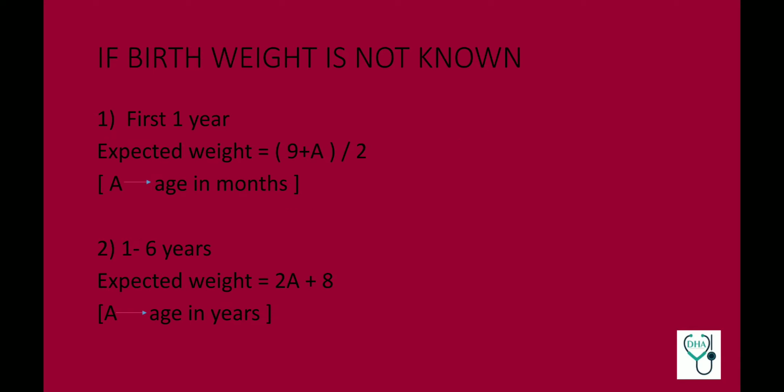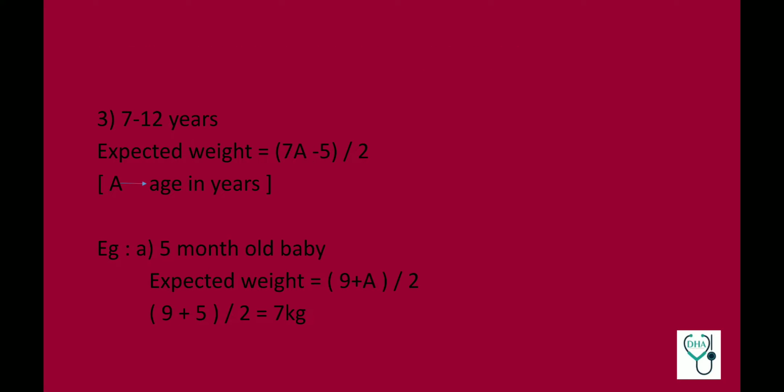There are 3 formulas. For first year, the expected weight of a child is (9 plus A) divided by 2, where A is the age of the child in months. For 1 to 6 years, expected weight is 2A plus 8, where A is age in years. And for 7 to 12 years, expected weight is (7A minus 5) divided by 2, where again A is age in years.